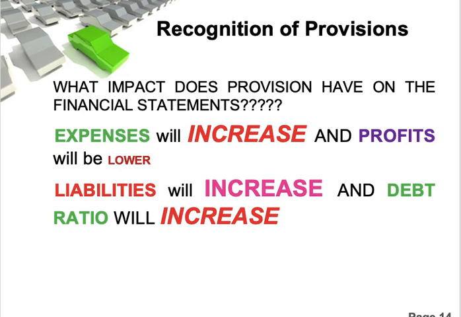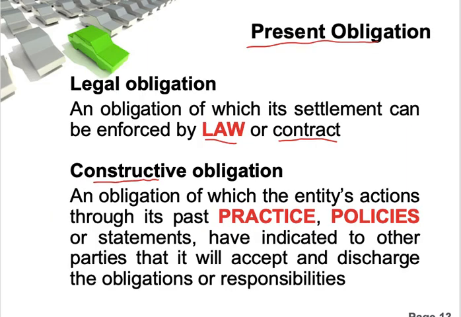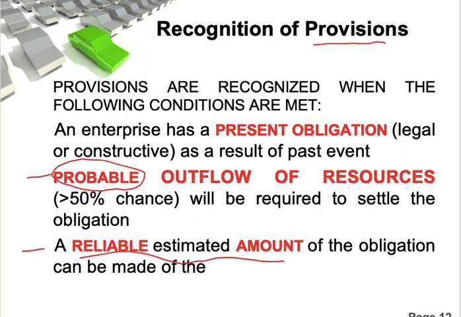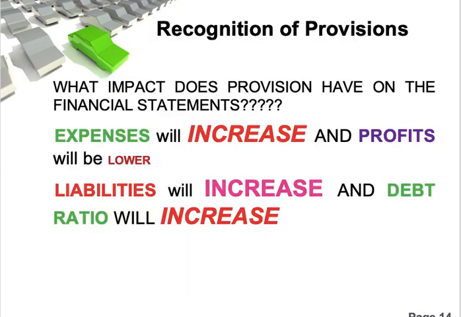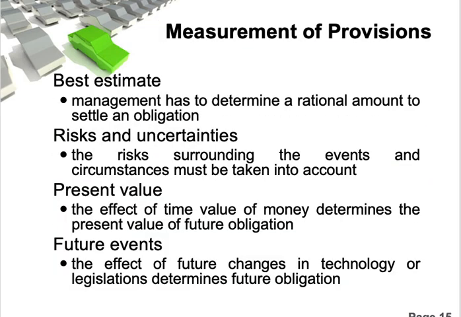That's why companies that do not want to show high profit have a tendency to consider any sort of liability as a provision. So that cannot be done. If it does not comply with this condition, then it cannot be recognized as a provision. It shall not be accounted in your SOPL and SOP.